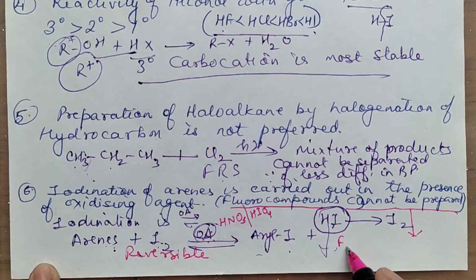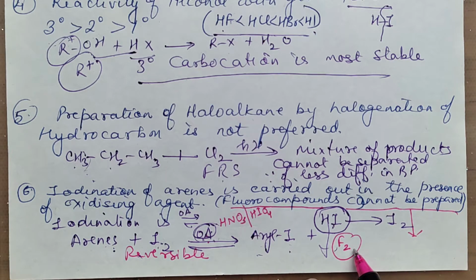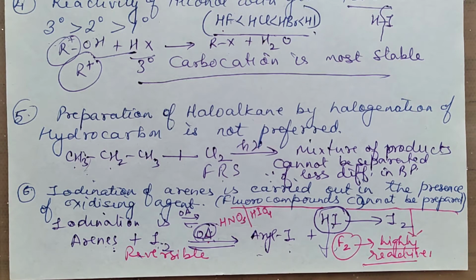If it is to be prepared by this particular method, fluorine is highly reactive. It is an explosive, uncontrollable reaction. So that is why you do not prefer preparing fluoro compounds by this method. So we prepare them indirectly, which we have already studied.